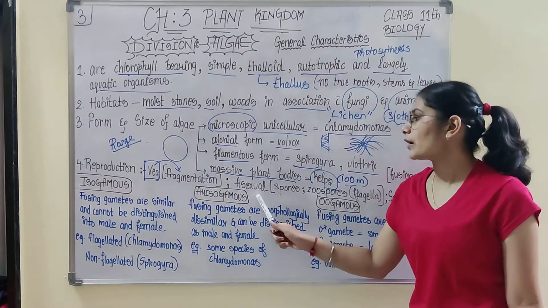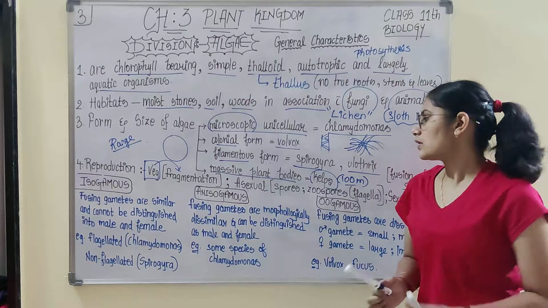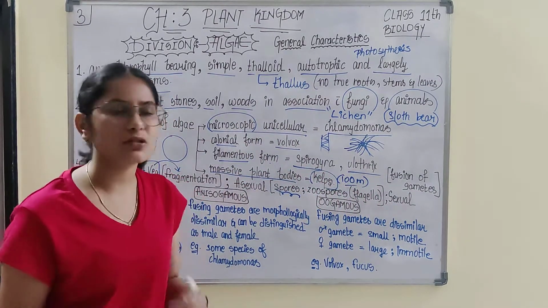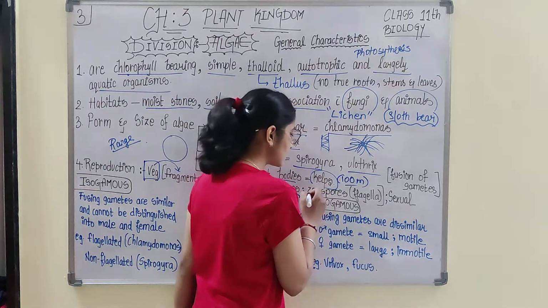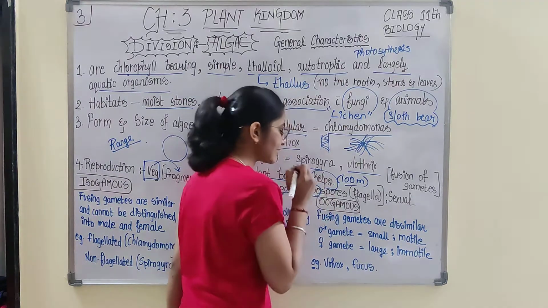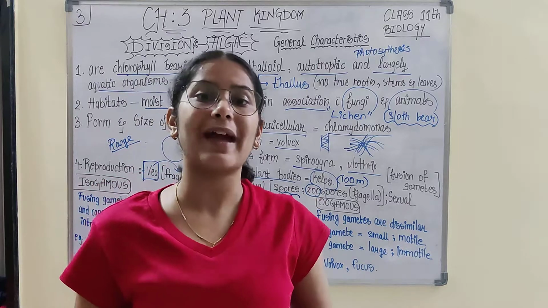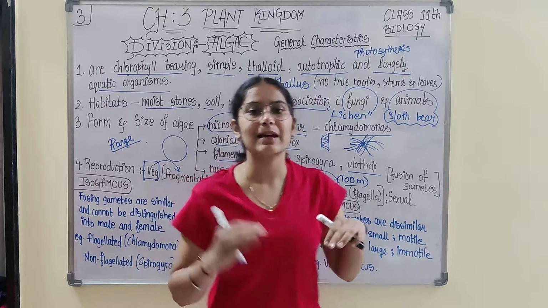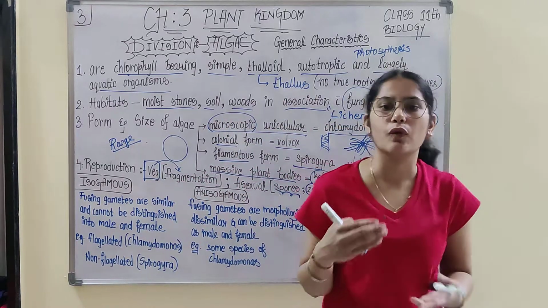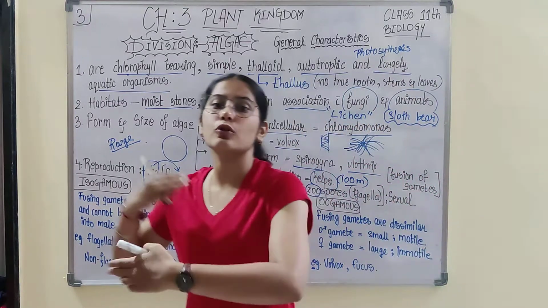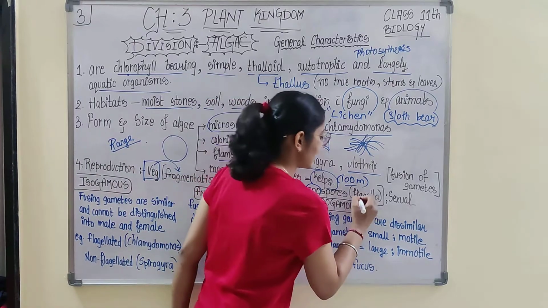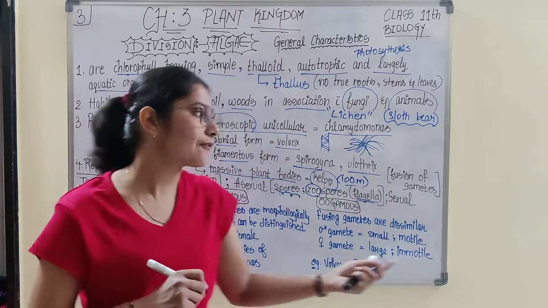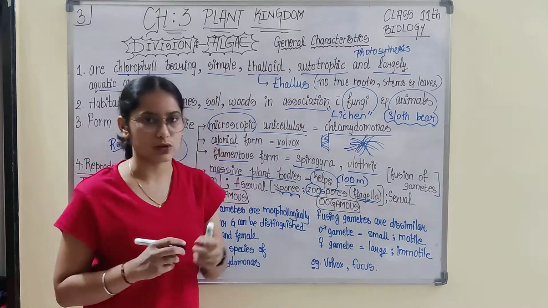Then if we talk about asexual reproduction, it happens through spores. Most commonly it is zoospores. Why do we refer to these spores as zoospores? Zoo comes from animals. Why do we say zoo for animals? Animals are able to move, plants are not able to move. Since spores are also able to move because they have flagella, with the help of flagella the spore is able to move, and therefore these are known as zoospores.